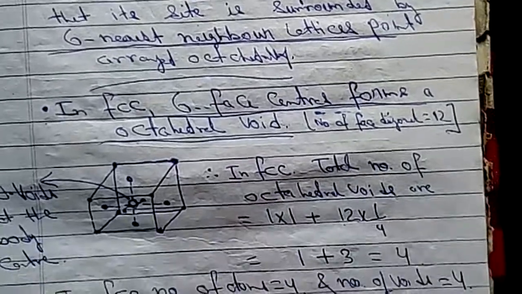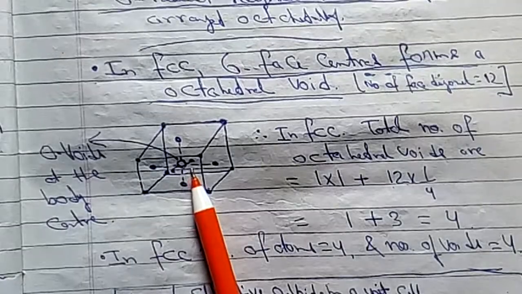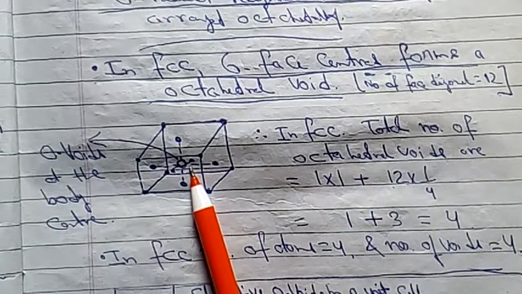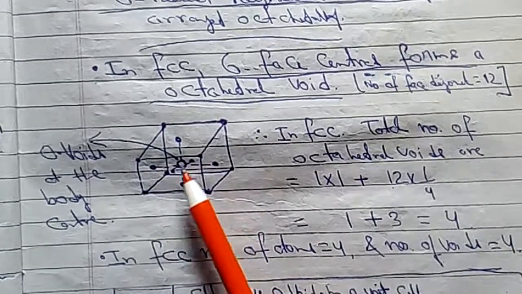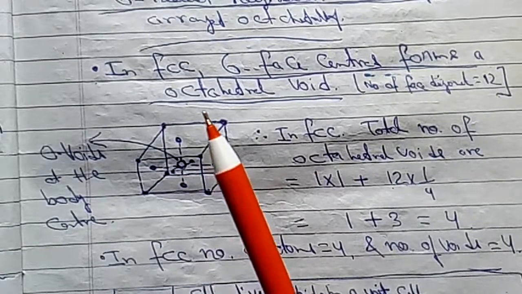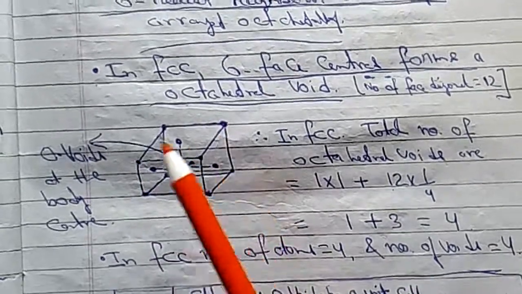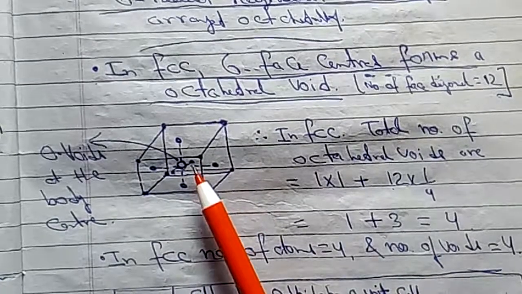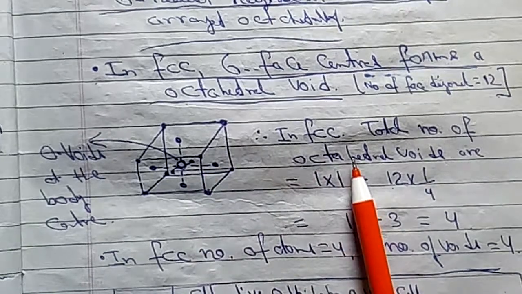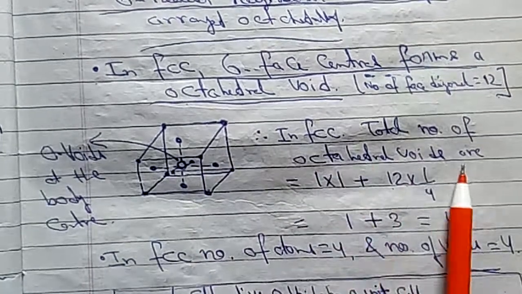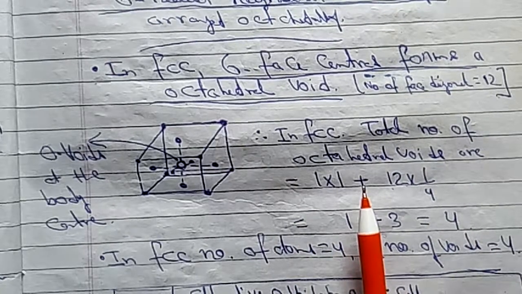Now try to understand it with the help of a diagram. So an octahedral void at the center is formed with the combination of a total of 6 faces: 1, 2, 3, 4, 5, 6. It is shown at the back or in the front. So 1 on the face, 4 on the side, 1 at the back, 1 above. So those 6 faces lead to the formation of the octahedral void. Therefore in FCC the total number of octahedral voids at the body center is equal to 1. So the total number of octahedral voids is 1.